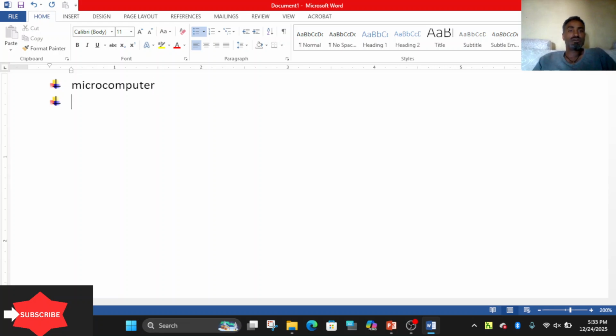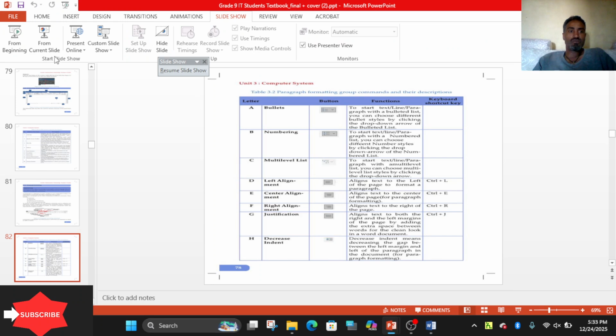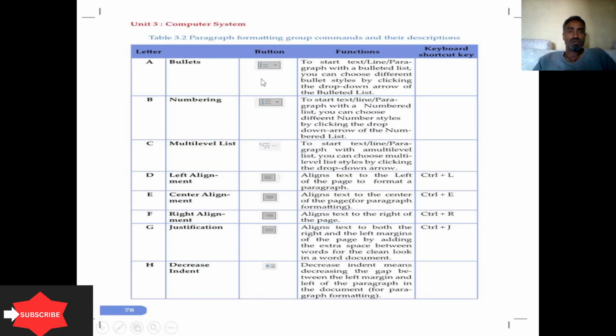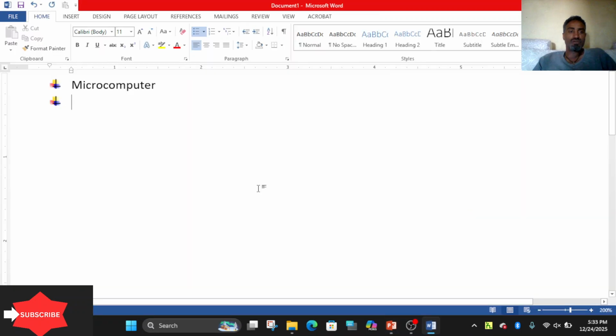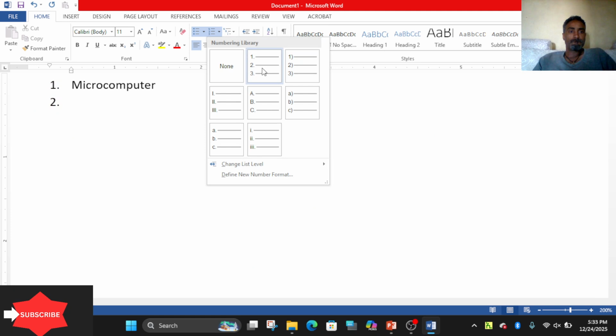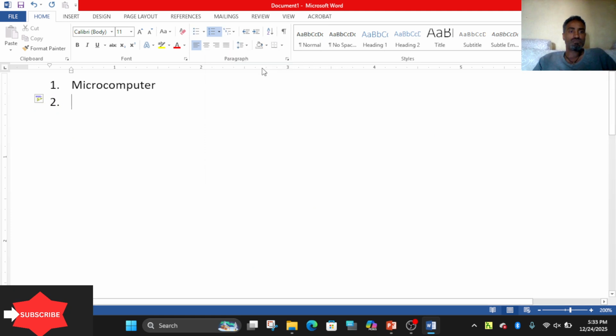When you press the Enter key, it automatically applies the bullet. Under formatting, we use bullets. After typing, you can change into numbers here.